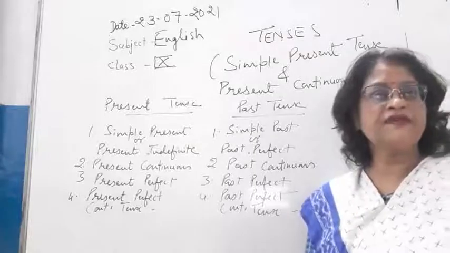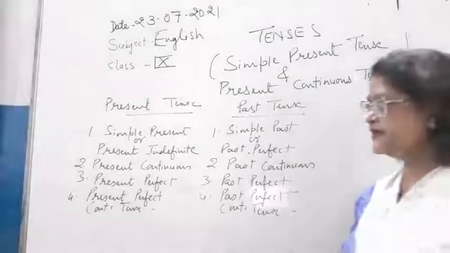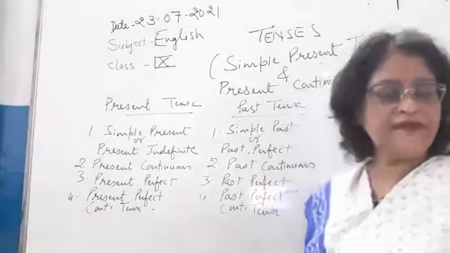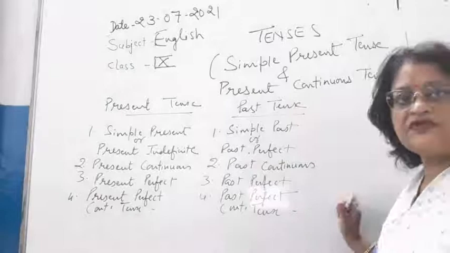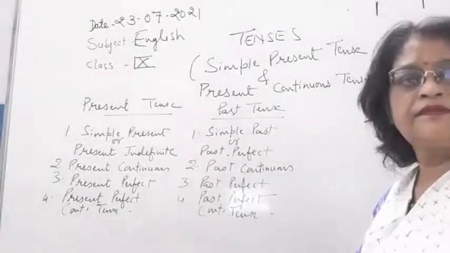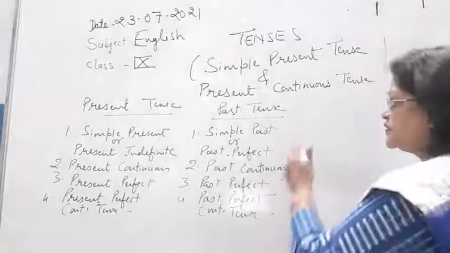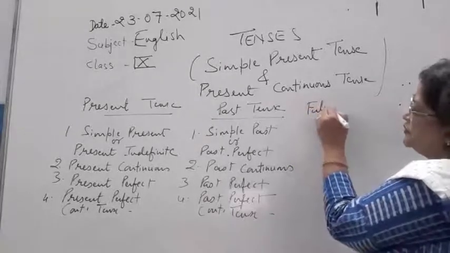And now we have one more tense, that is future tense. So I think I should drop this one, okay? Can you see the board here? Wait. So should I write it here? Can you see the board, student? Future tense.